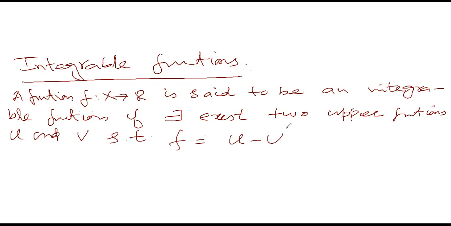If a function f is a difference of two upper functions, then that function is called an integrable function. But this equality is almost everywhere.